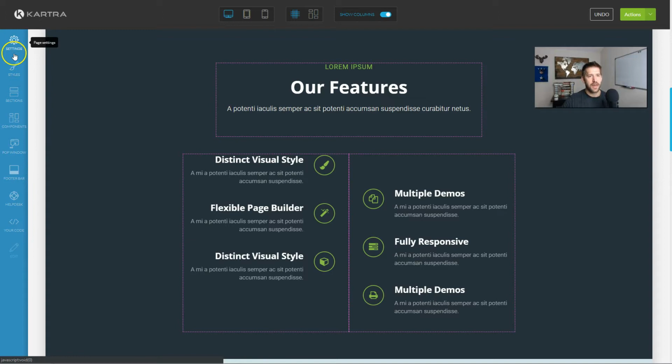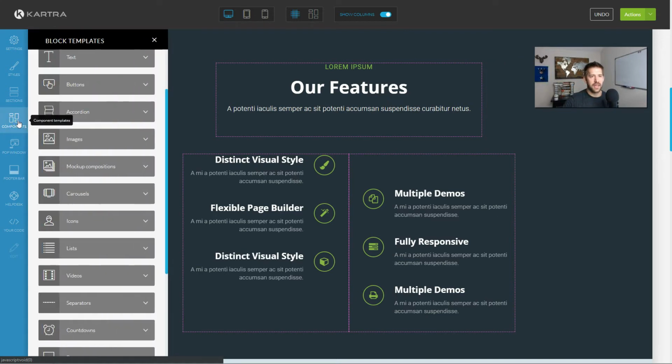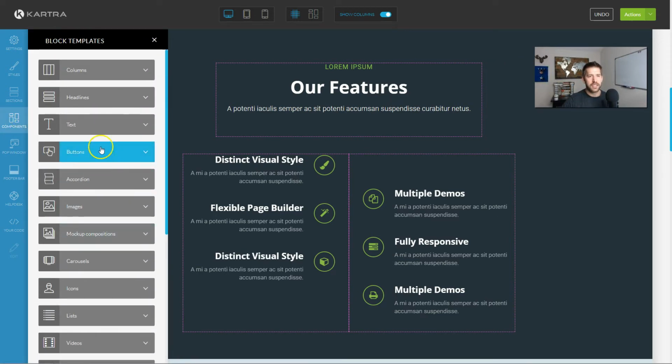Also with learning curve, I think that this is a pretty logical way of showing things, where Thrive, you'll see their menu is a little bit overwhelming with all the things they have going on here. Kartra does a good job of kind of nesting things together. So if I want to find some components, let's say I want to find a good headline.